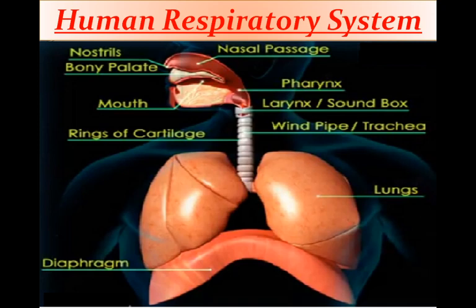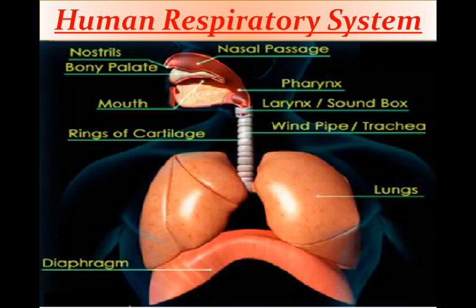So, it prevents the entry of any eatable into the windpipe during swallowing. Then the windpipe, also known as trachea. This trachea is supported by C-shaped rings of cartilage. Then this trachea divides into two main branches known as bronchi, singular bronchus. Each bronchus enters into each lung. One enters into the right lung and the other enters into the left lung.